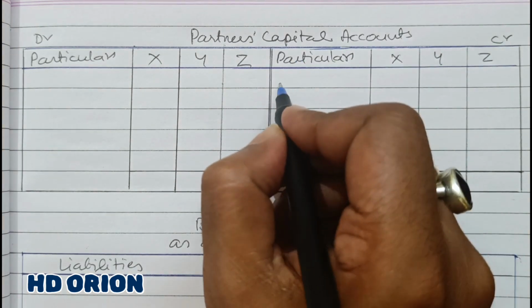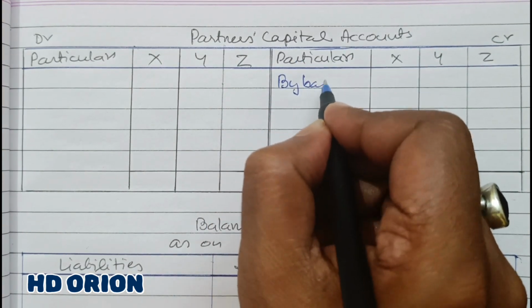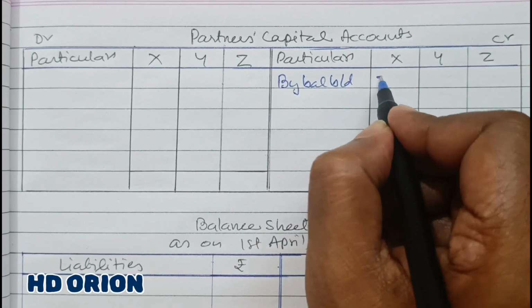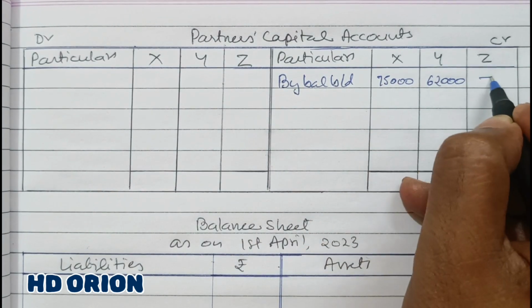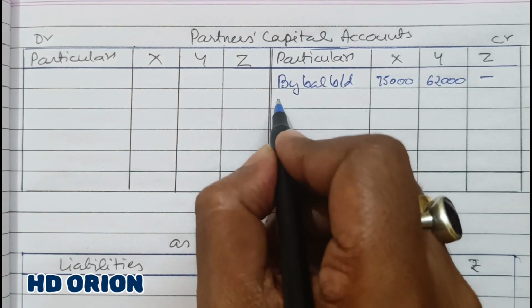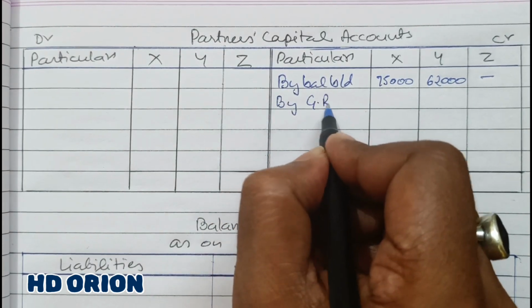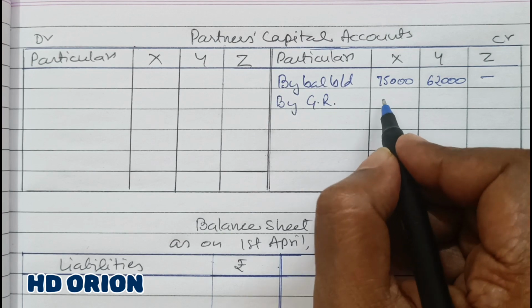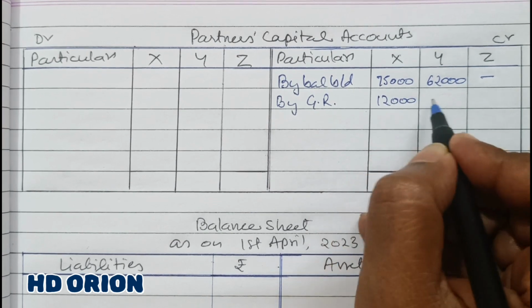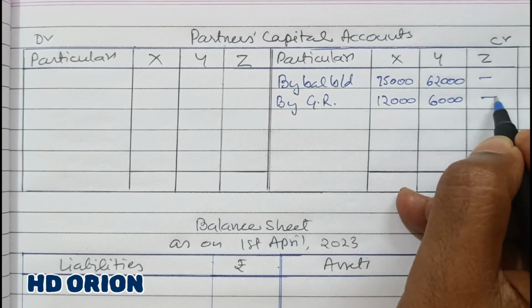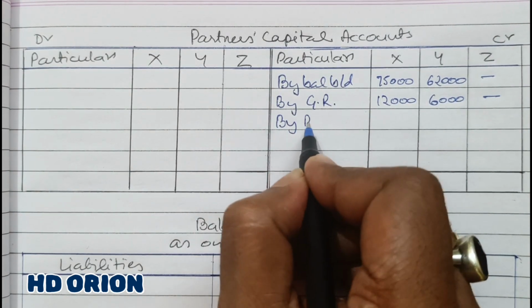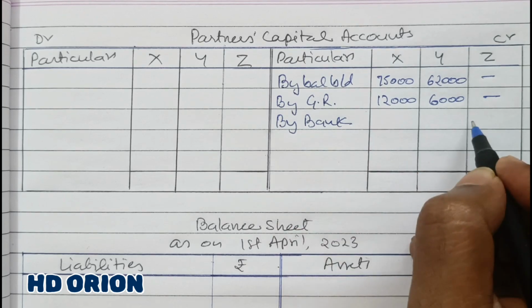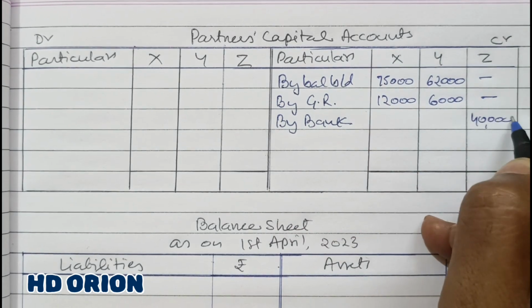So first we will write the balance brought down from the balance sheet, rupees 75,000 and rupees 62,000. Then general reserve is also there in the balance sheet, so it will be given to the partners in their old profit sharing ratio 2:1. So 18,000 divided in the ratio. Then the new partner is bringing in capital of rupees 40,000.